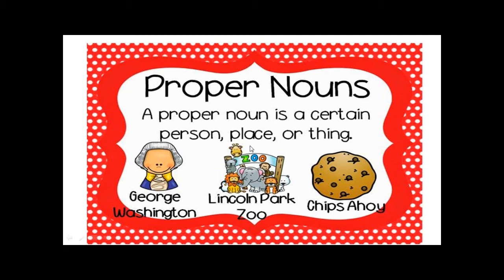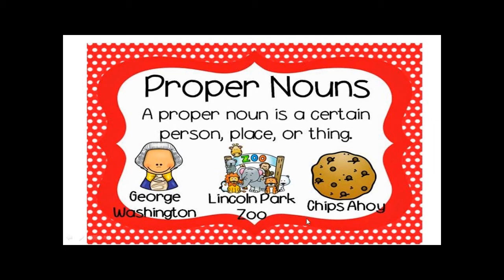Now let's look at the zoo. If I'm just saying zoo, is it common or proper? Yeah, common. It can be any zoo. But when I say here, Lincoln Park Zoo, I give it a name. So it's a proper noun. So just zoo, this is common. But because I add Lincoln Park, the name of the zoo is Lincoln Park. So it becomes special. Very good.